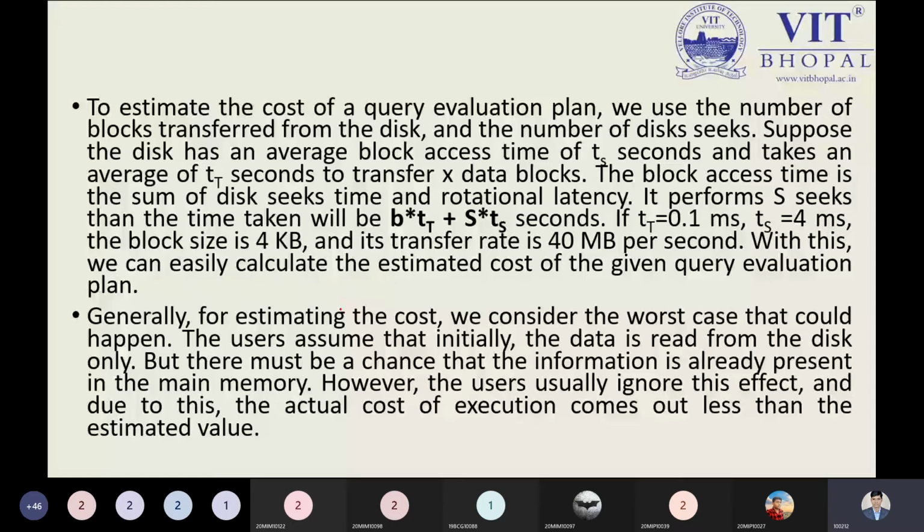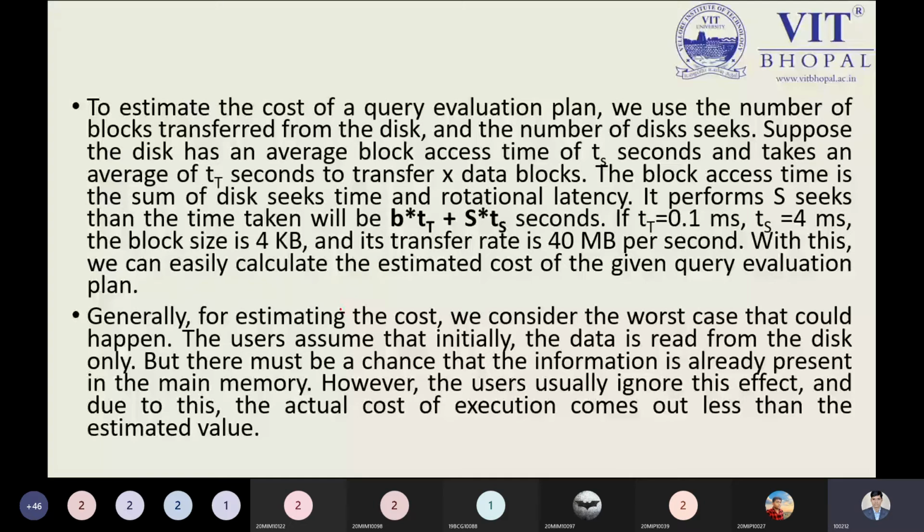Then the time taken will be b times tT, where tT is the average transfer time of a data block, plus S times tS, where capital S is the number of seeks and tS is the seek time on the disk, and we can represent it like this, that is the performance.